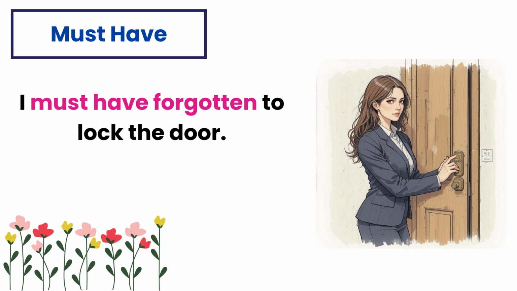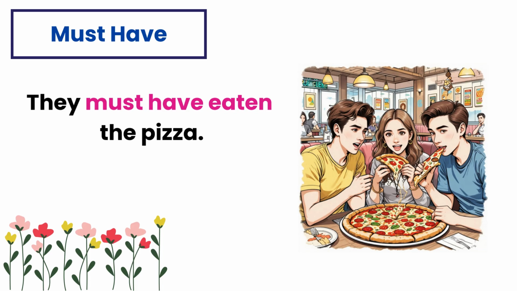I must have forgotten to lock the door. Here, must have shows strong certainty that you forgot to lock the door. They must have eaten the pizza. Here, must have expresses a strong deduction that they ate the pizza based on available evidence.